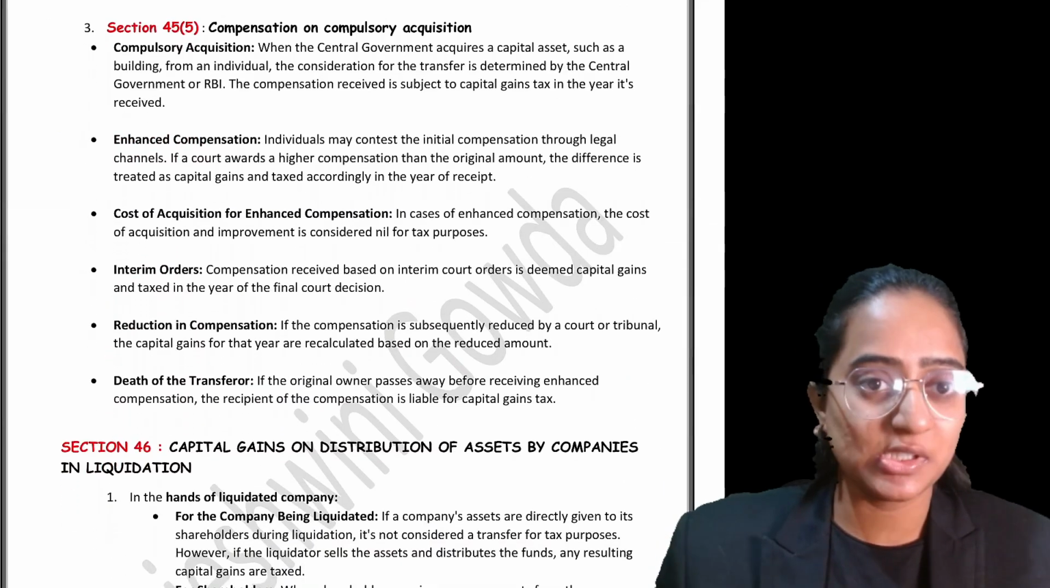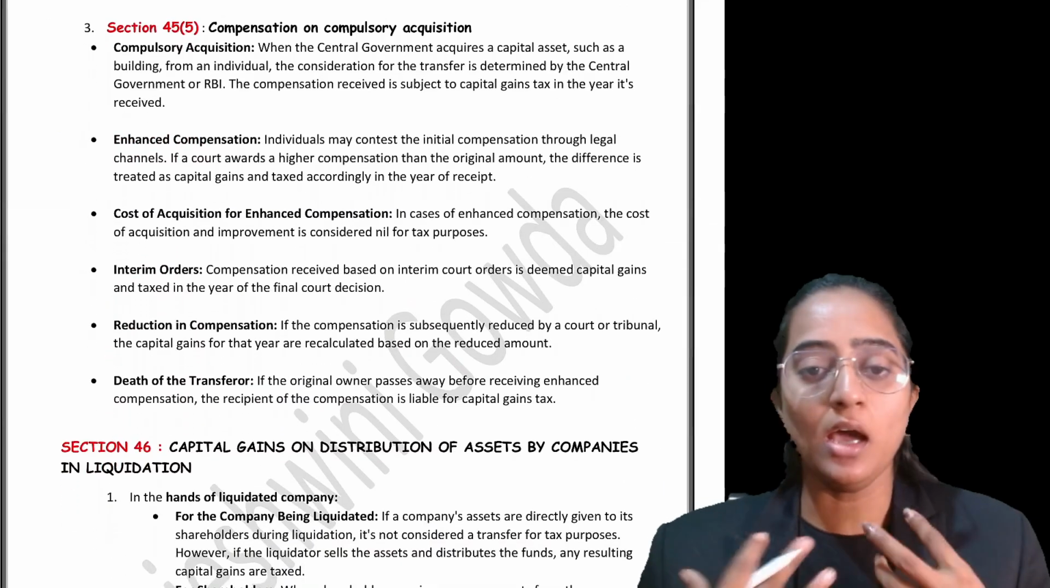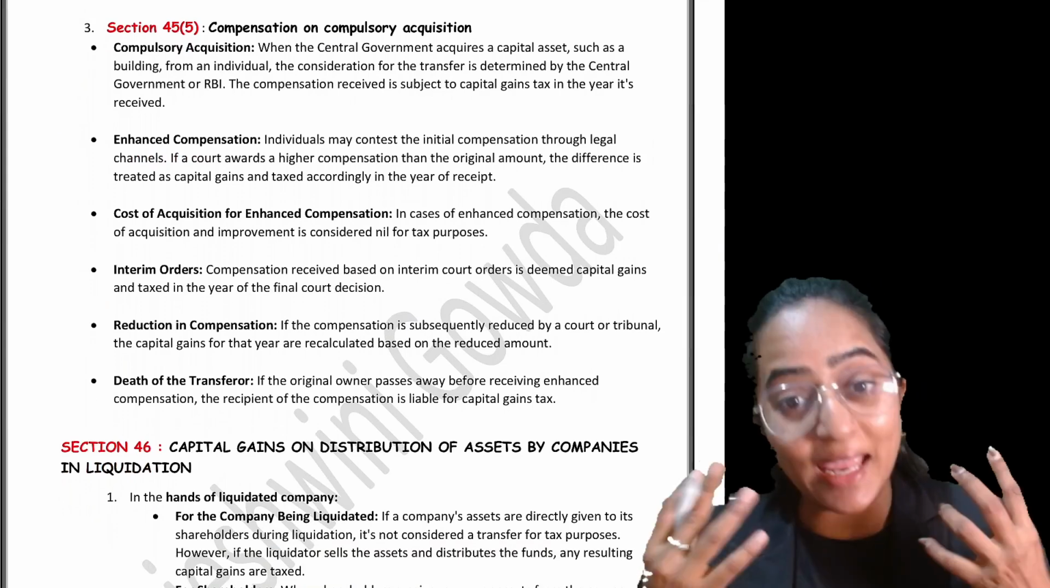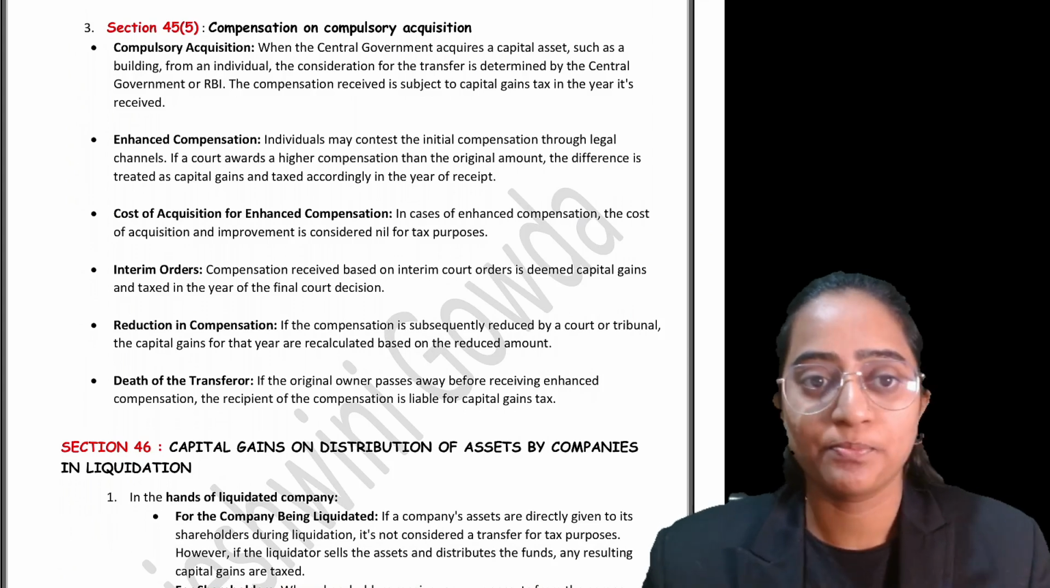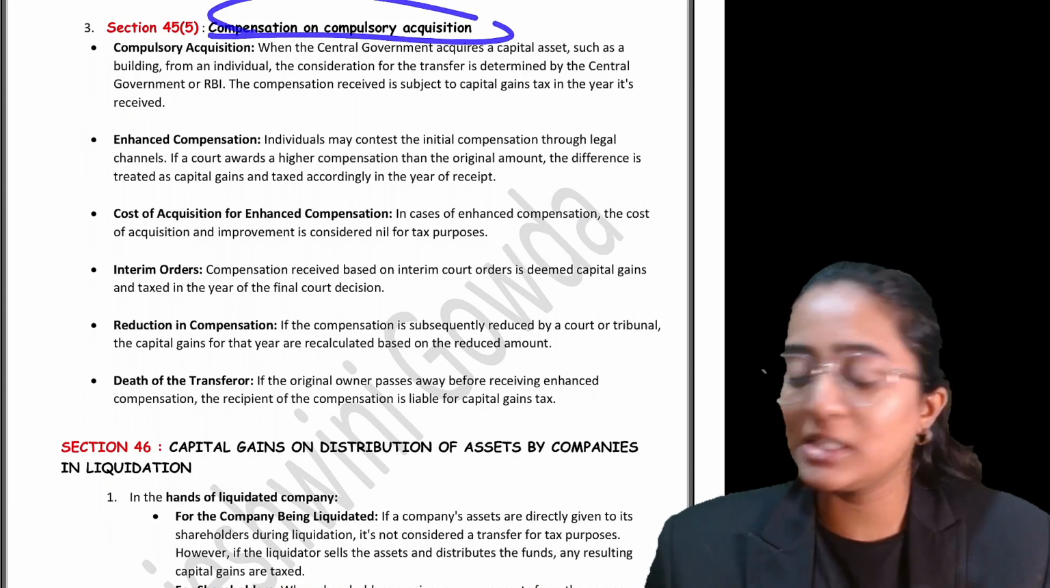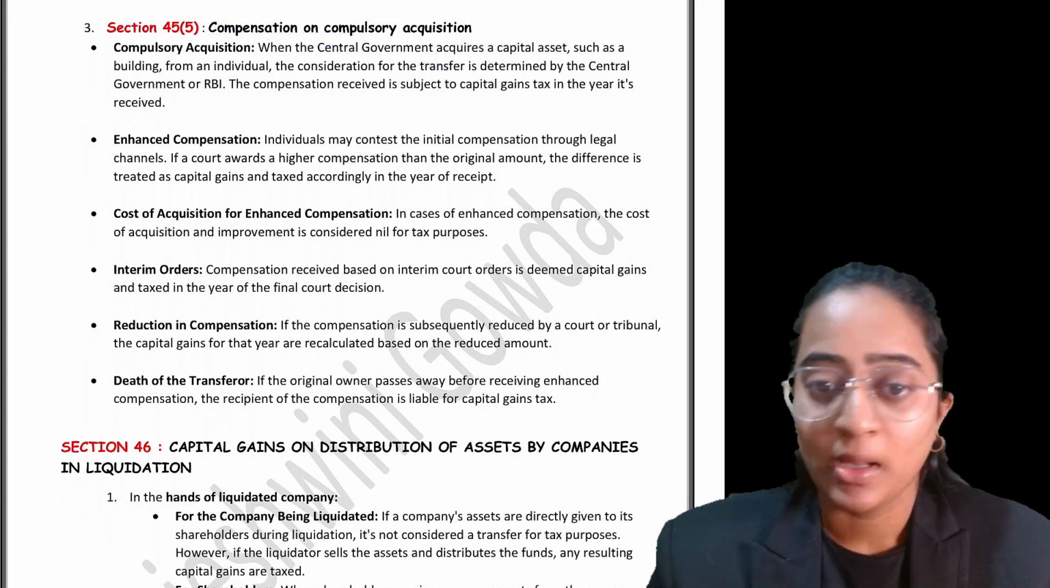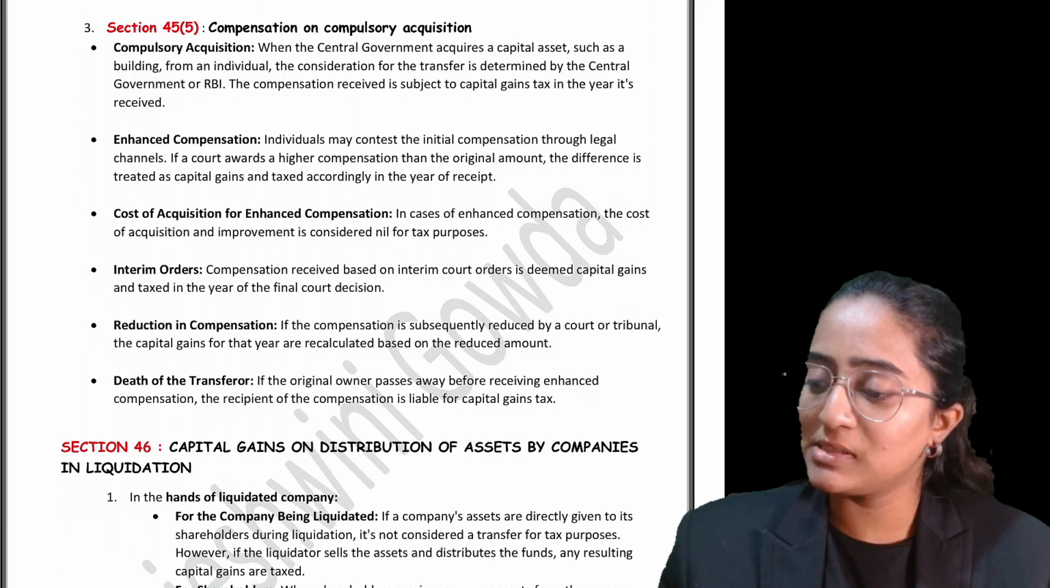This is going to be a revision series, people. So we are going to do the revision, not an in-depth explanation. We are going to keep it as revision. Okay. Next, compensation on compulsory acquisition.